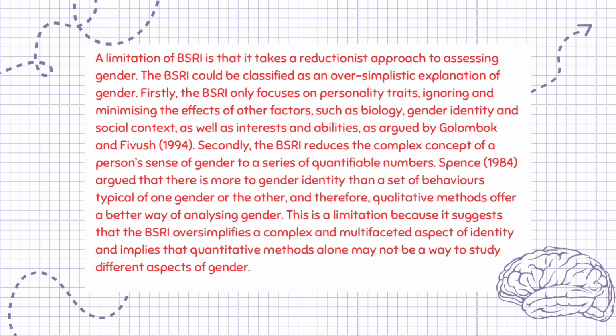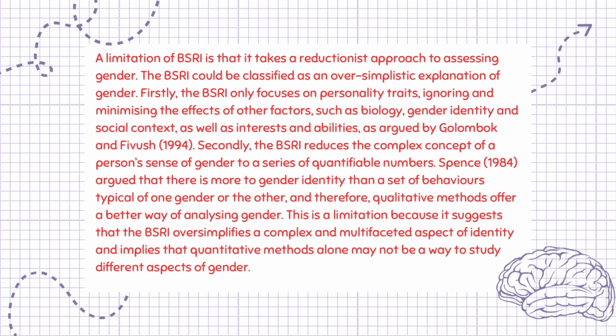A limitation of the BSRI is that it takes a reductionist approach to assessing gender. The BSRI could be classified as an oversimplistic explanation of gender. Firstly, the BSRI only focuses on personality traits, ignoring and minimizing the effects of other factors, such as biology, gender identity, and social context, as well as interests and abilities, as argued by Golombok and Fivush, 1994.